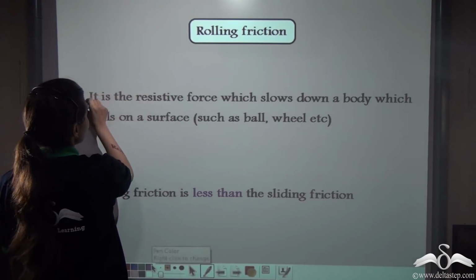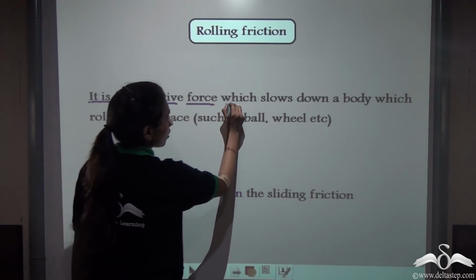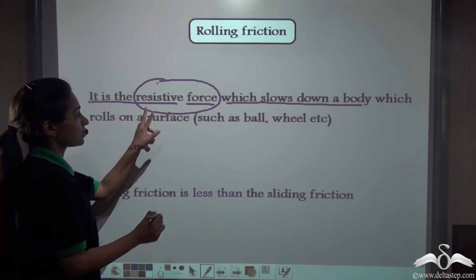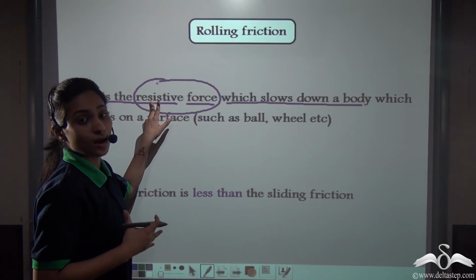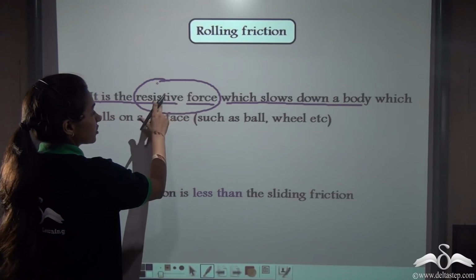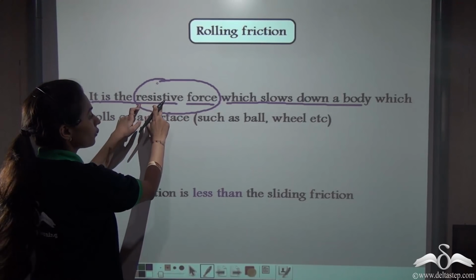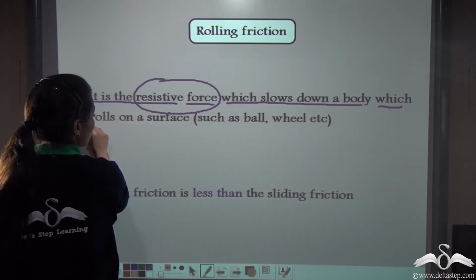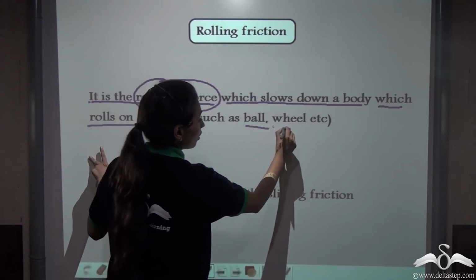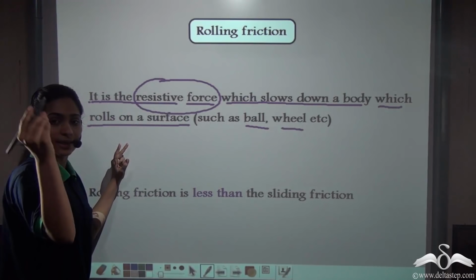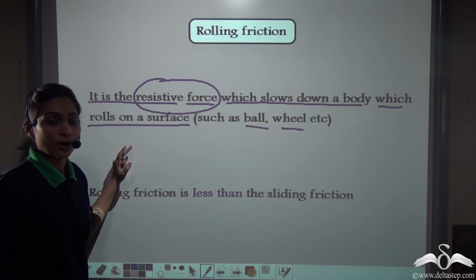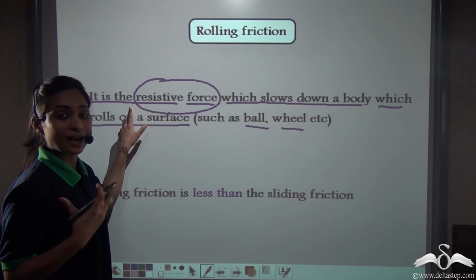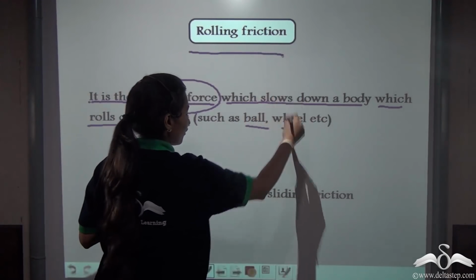As the name suggests, it is a resistive force which slows down a body. What is this resistive force? Resistive means that it stops an object. So this force actually opposes the motion. It is a resistive force which slows down a body that rolls on a surface, such as a ball, wheel, etc. Anything that is circular in shape, when it rolls on the ground, the friction that acts on it is called rolling friction.